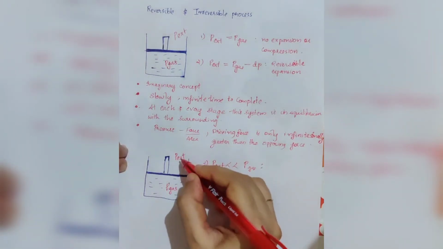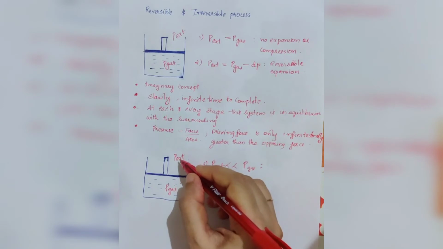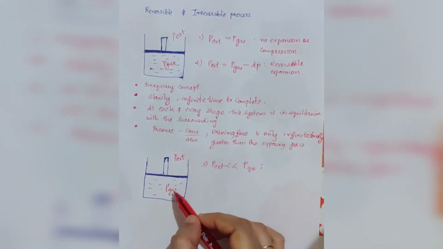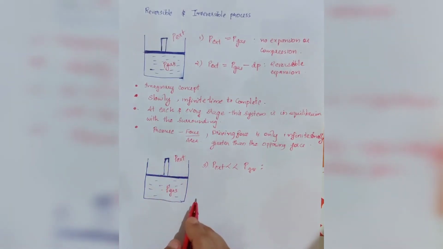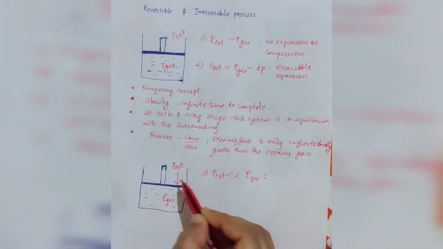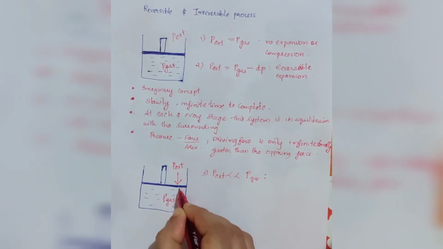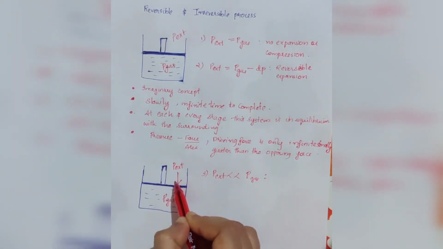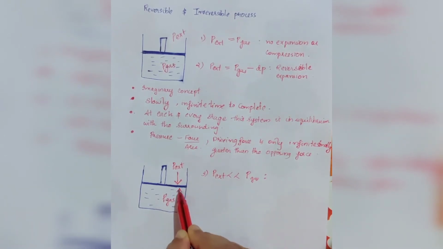Can you say what is happening here when the external pressure is much less than that of the pressure of the gas inside the cylinder? What is happening? Can you say? Here, this is the opposing force and this is the driving force.